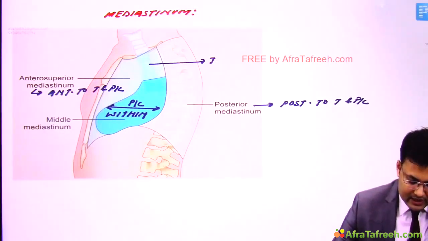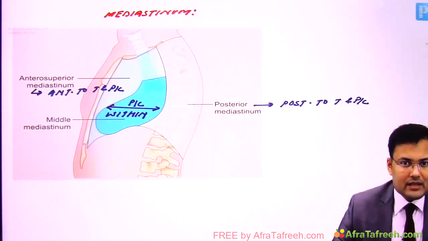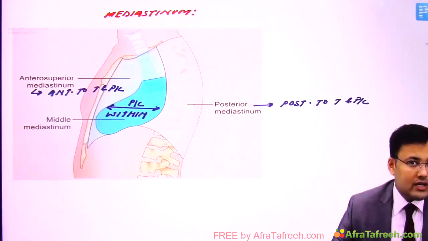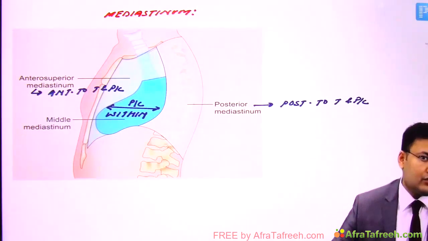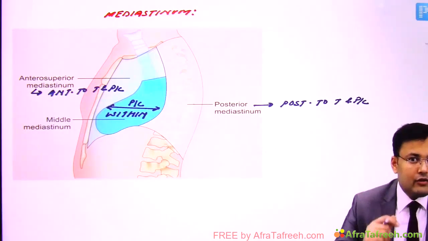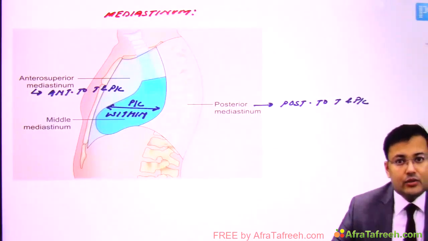First of all, let's discuss the anterior mediastinum. The most common anterior mediastinal mass is thymoma. The most common middle mediastinal mass is a cyst, and what kind of cyst? The pericardial cyst. And the most common posterior mediastinal mass is neurogenic tumor. If you include all these and see overall the most common mediastinal mass, that is neurogenic tumor. Okay, so see the one-liner questions.